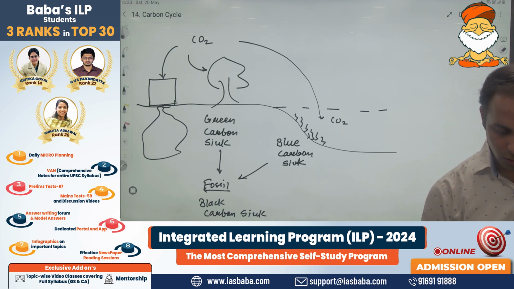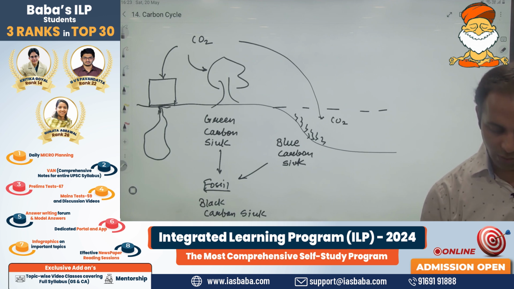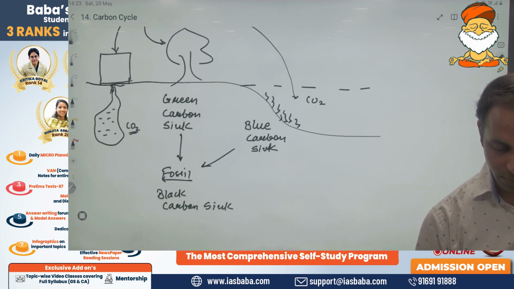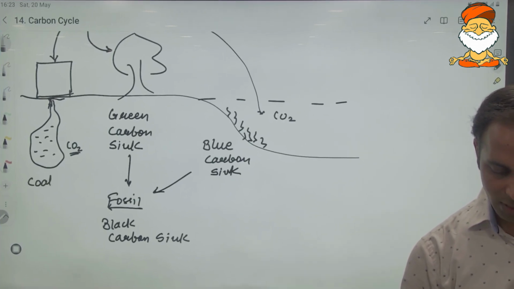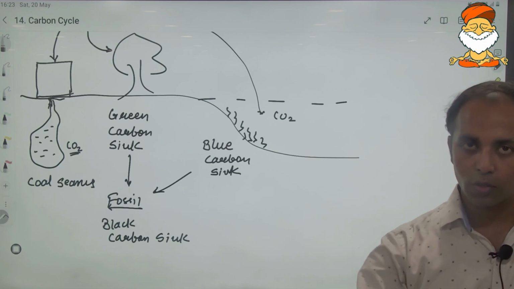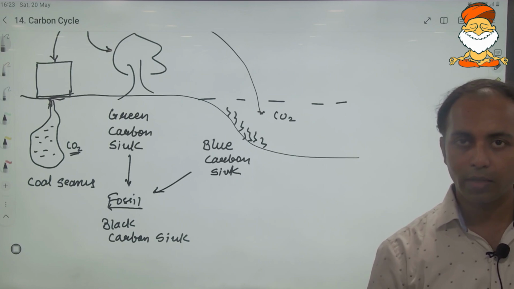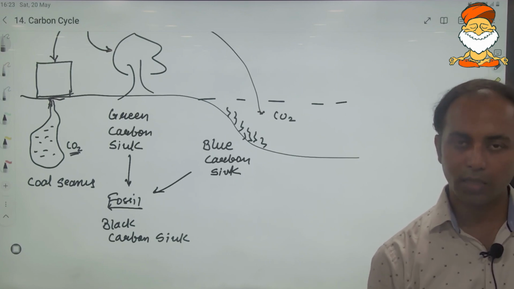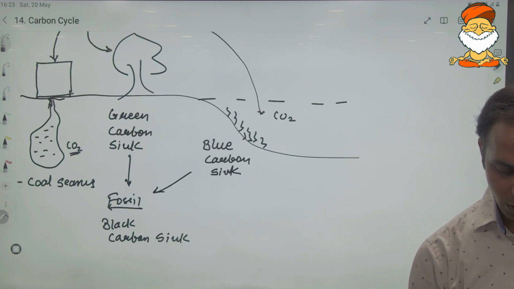So basically, those regions will be preferred where carbon was already present in the past. So can I say coal seams? Basically those regions where coal was present. You extracted the coal, now it is empty. So can you store the carbon there? Yes, that would be a very, very good site.